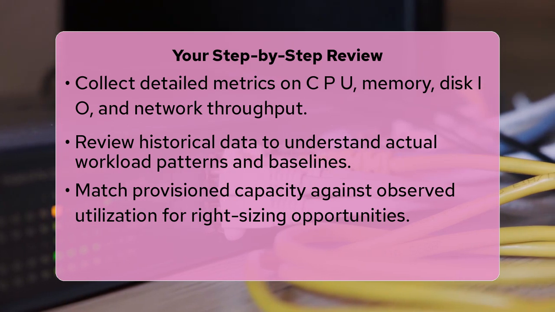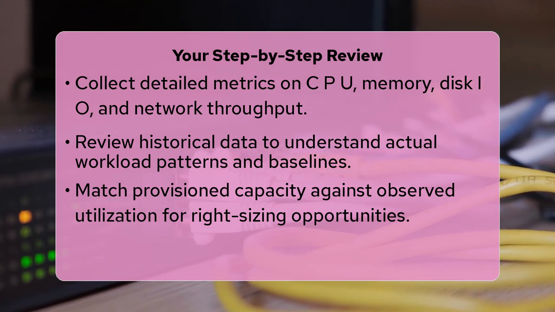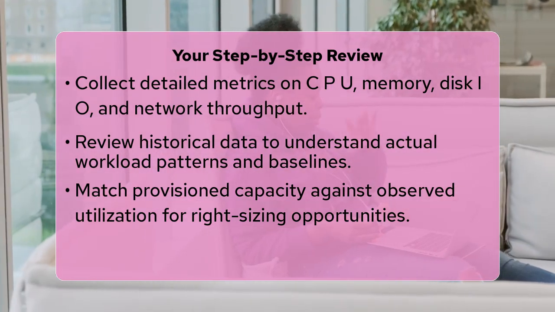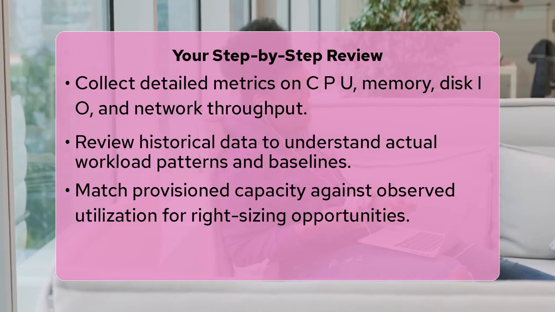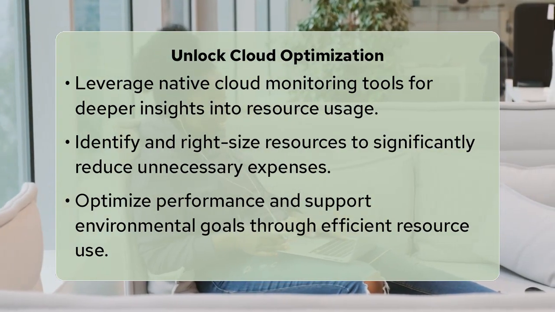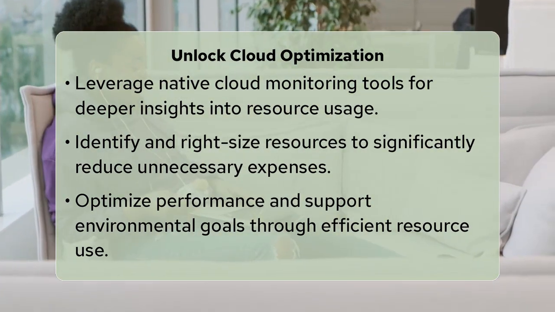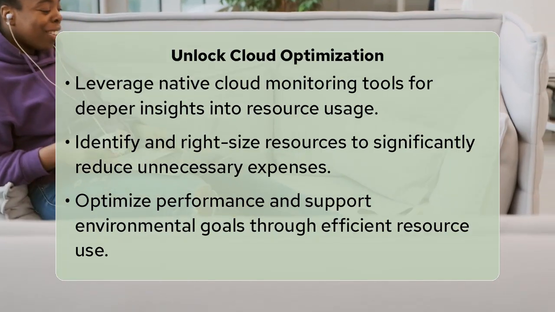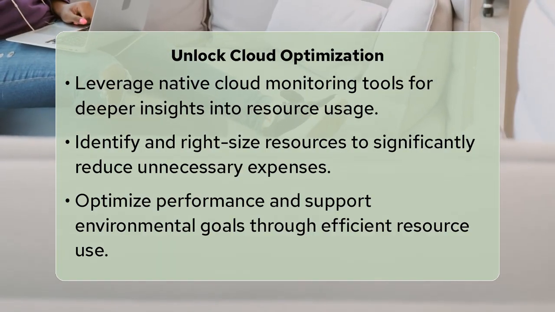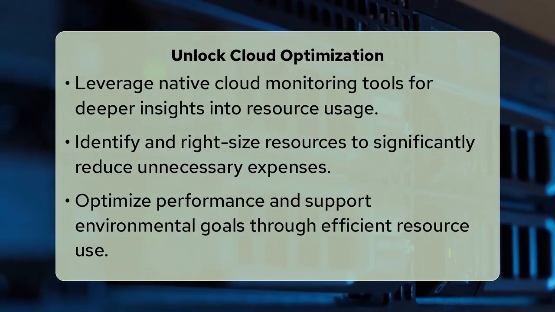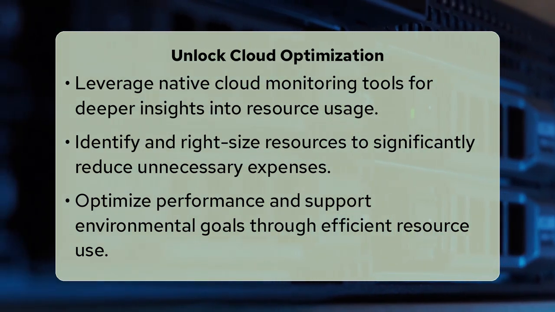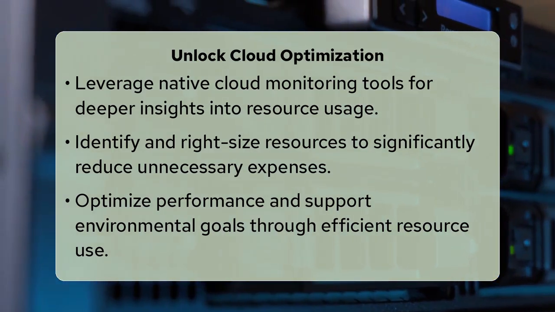By digging into metrics, you are not just reducing costs, you are optimizing performance and even contributing to sustainability by using resources more efficiently. Tools like native cloud monitoring services, such as AWS CloudWatch, Azure Monitor, or Google Cloud Operations, are invaluable here, providing detailed telemetry and often offering cost explorer features that highlight underutilized assets. Regularly scheduled reviews, perhaps monthly or quarterly, ensure that your cloud environment stays lean and efficient, adapting to evolving demands.